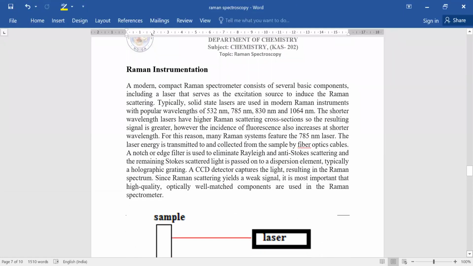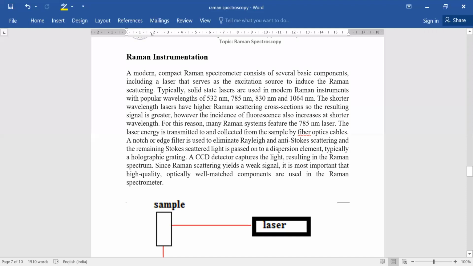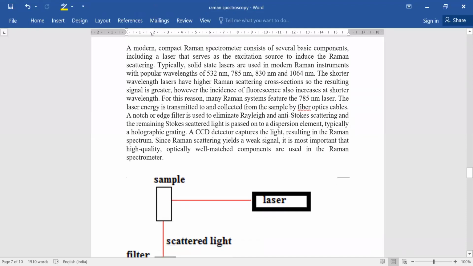I also want to discuss the Raman instrumentation. In Raman instrumentation, generally we use the laser. So this Raman spectrometer consists of several basic components, including a laser, which is a source of the light radiations. Here, generally the solid state lasers are used in modern Raman instruments with popular wavelength of around 532 or 785